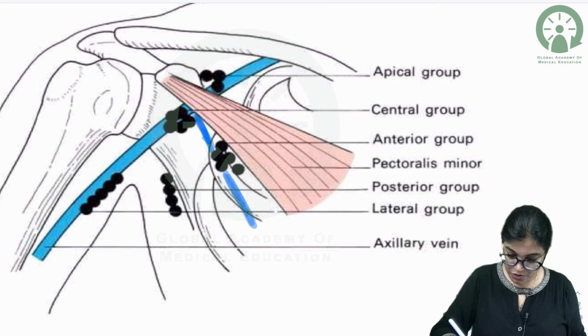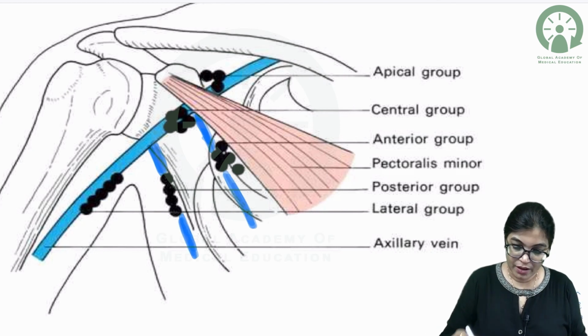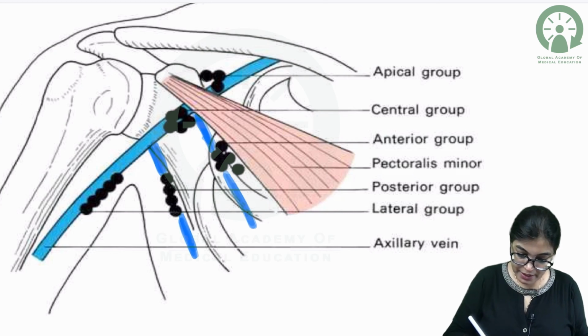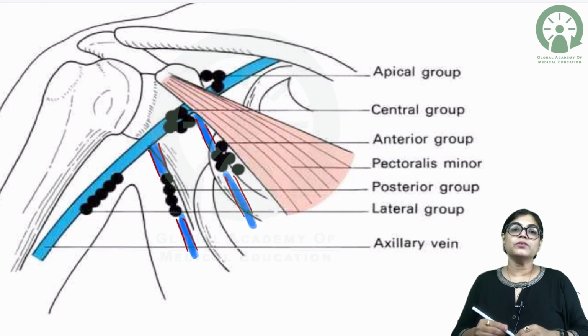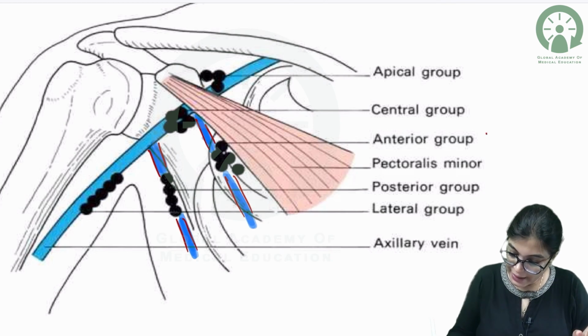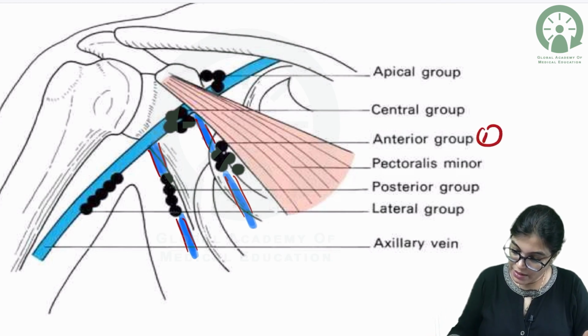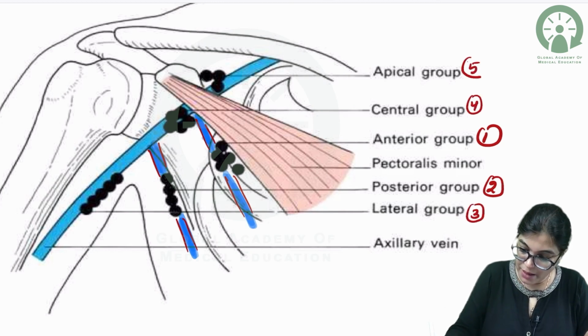Here you can see we have got 5 groups of axillary lymph node. One is the anterior group, the other is the posterior group, the third is the lateral group, then we have got the central group, and the terminal group is the apical group.